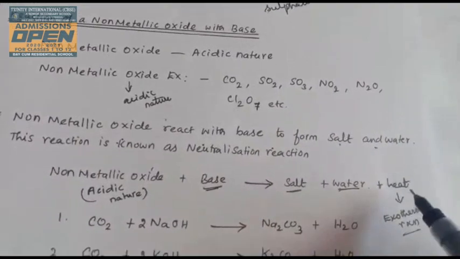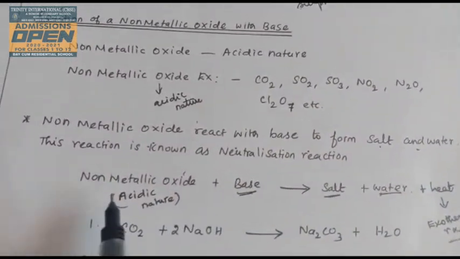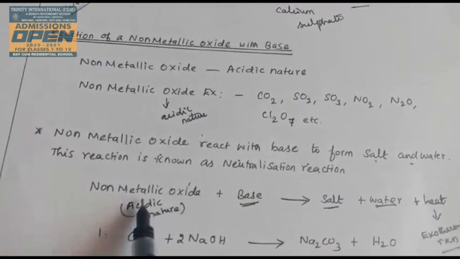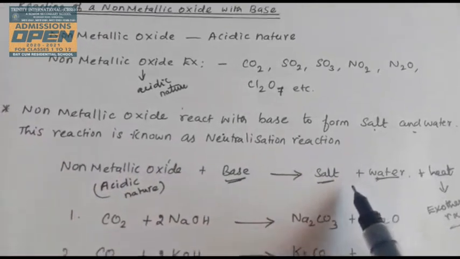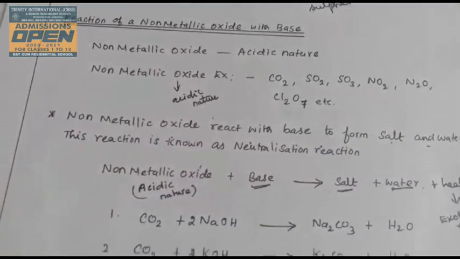Again, non-metallic oxides, which are acidic, react with the base to form salt and water. This is also a neutralization reaction.